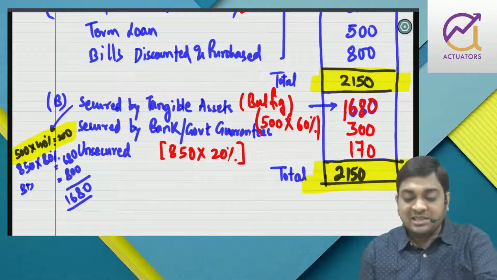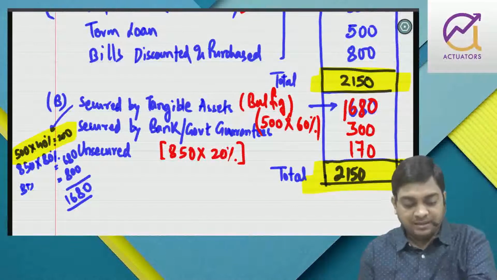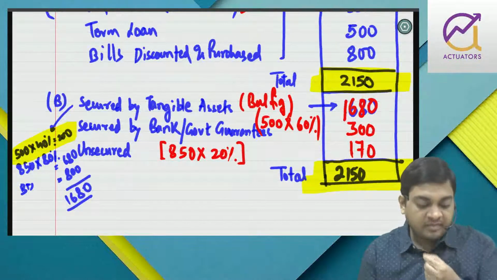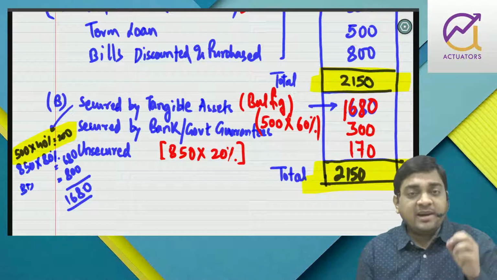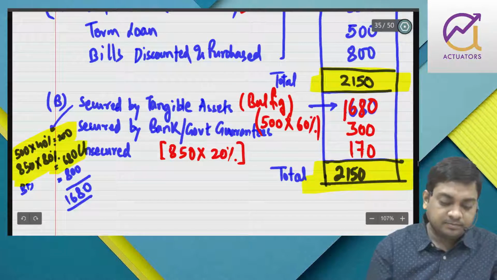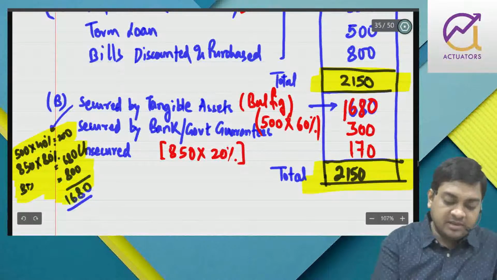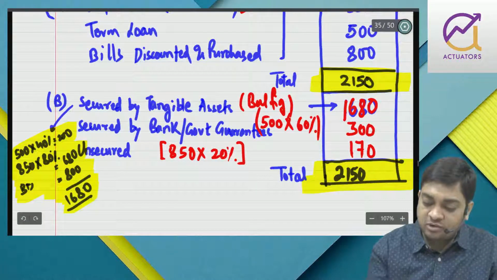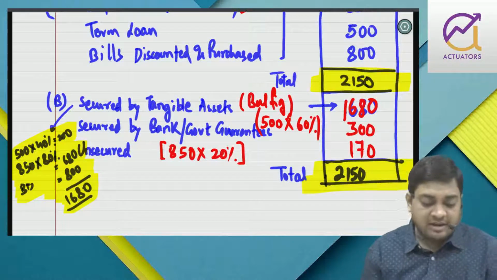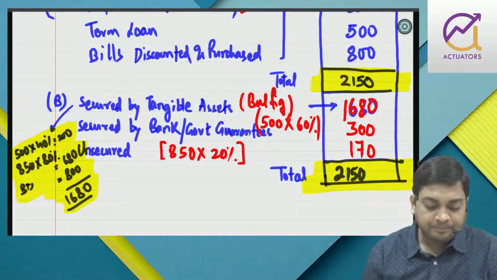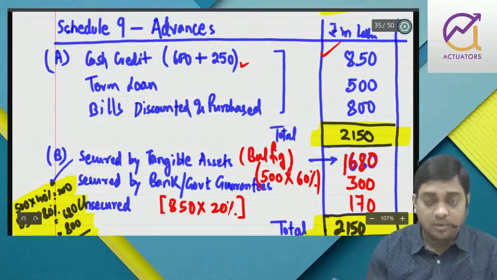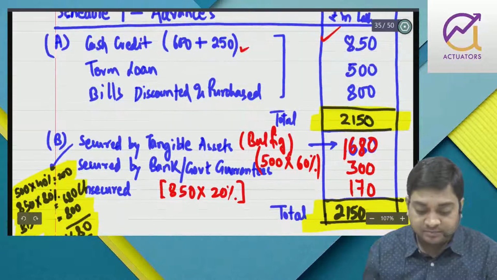Term loan 60% is secured by bank guarantee. So remaining 40% has to be secured by tangible asset. Cash credit 20% is unsecured. So remaining 80% has to be secured. And bill purchased and discounted. Because other portion means whatever they have said, apart from that whatever is there, that is secured by tangible asset. I guess it is very clear, right? If you do one or two more problems, then the things will become automatically very smooth, right?